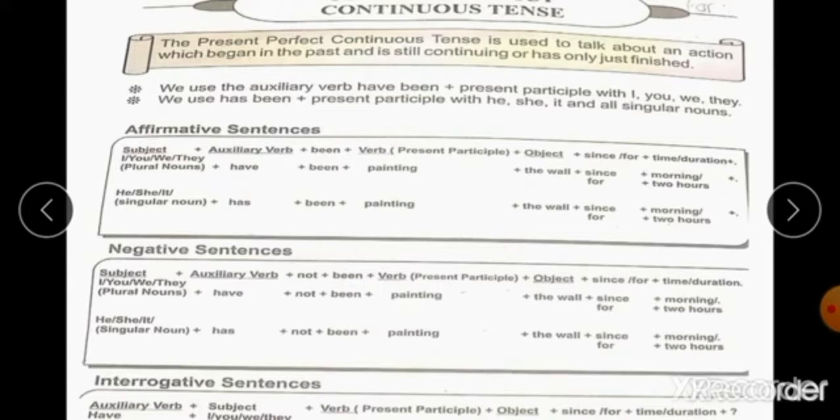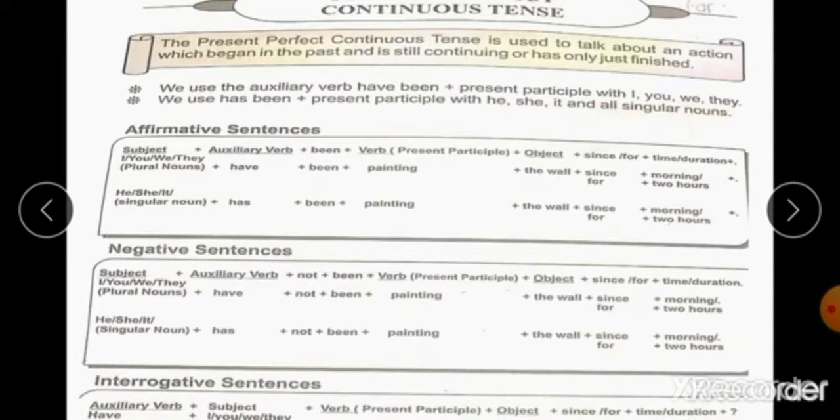The structure will be, students, we use the auxiliary verb have been plus present participle with I, you, we, they, and we use has been plus present participle with he, she, it and all singular nouns.